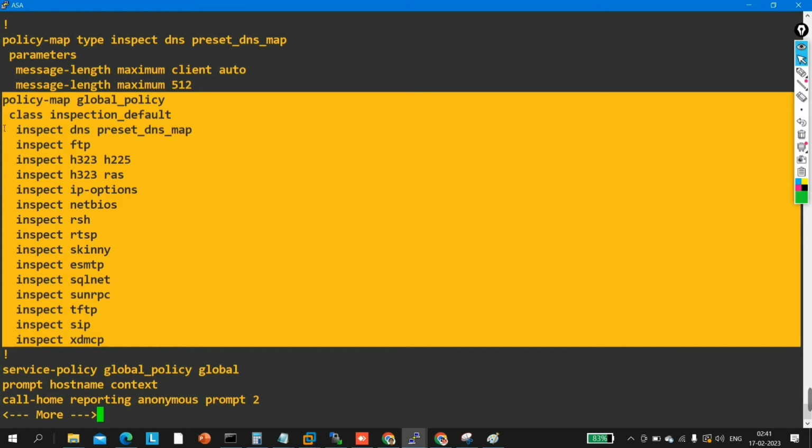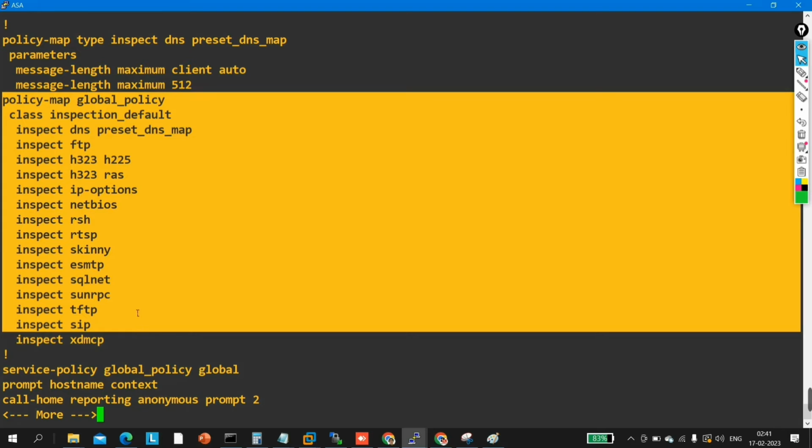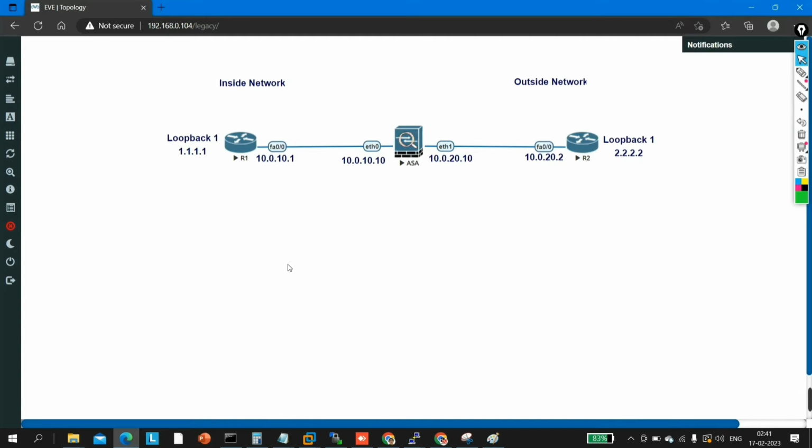Okay, these are already pre-configured policies on the firewall. As you can see, some traffic is allowed and some traffic is denied by default. By default, only TCP and UDP traffic are allowed on this firewall.